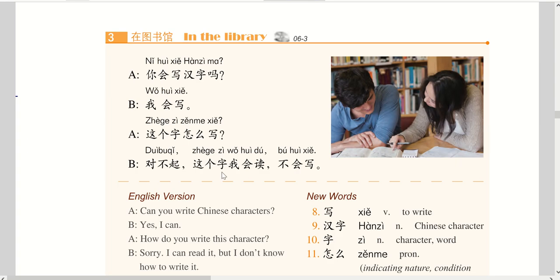So what we learned today in this chapter, we learned how to ask about abilities. Use 会 and 不会. Talk about Chinese, talk about cooking Chinese food, and talk about reading and writing Chinese characters. I feel more confident saying 我会说汉语, yes, I can speak Chinese.